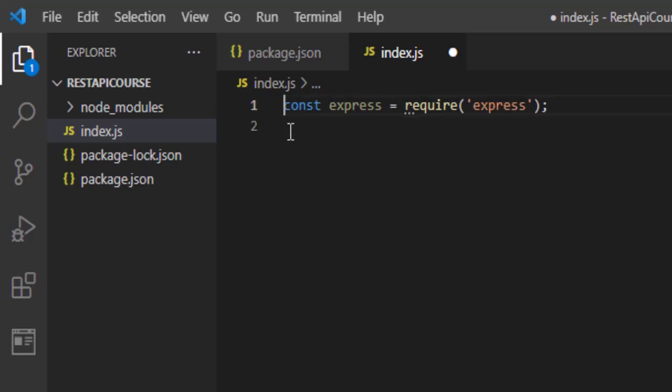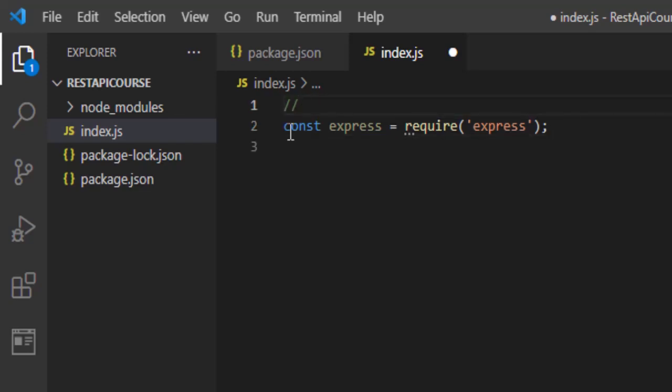It's down here. Let me just write a comment. I'm writing a comment here so that you know what I'm doing. This comment is saying this will import Express.